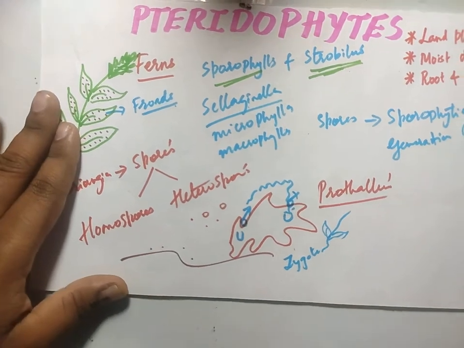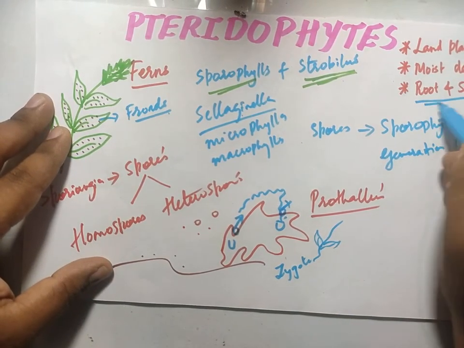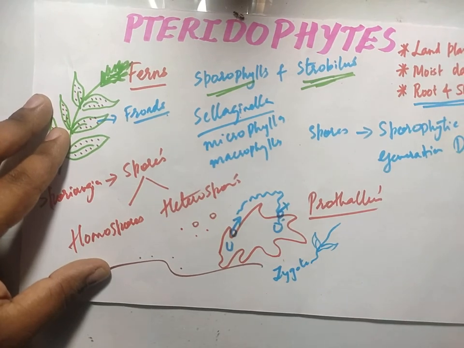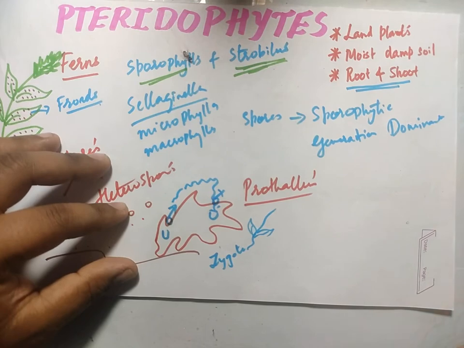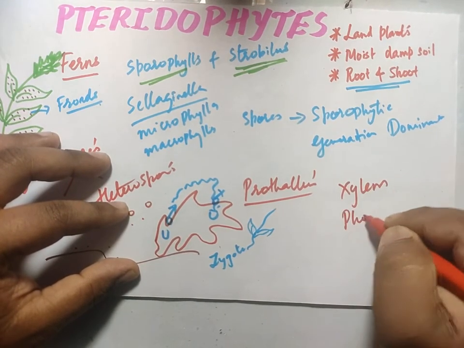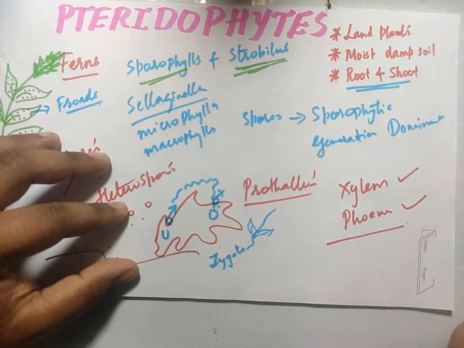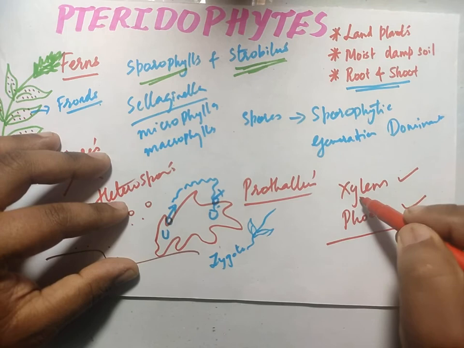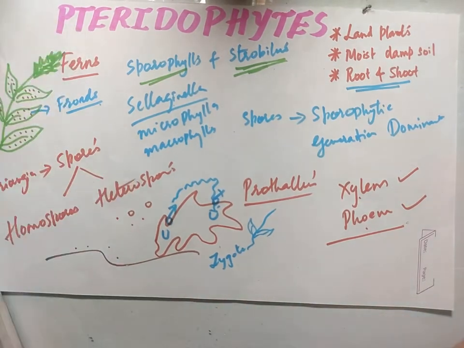One more important feature it also has. When we say it has a separate root system and shoot system, we have to understand that they have the complex permanent tissue, which is called xylem and phloem. This is the actual evolutionary stage of xylem and phloem. That is, a primitive kind of xylem and phloem is seen in pteridophytes.